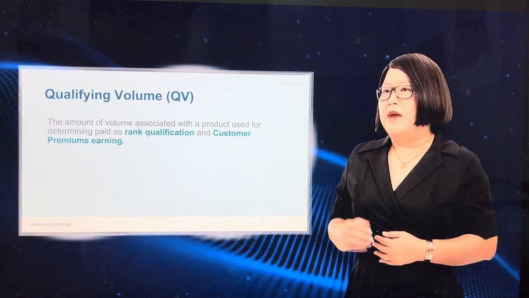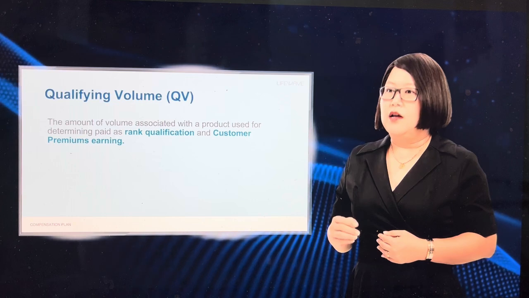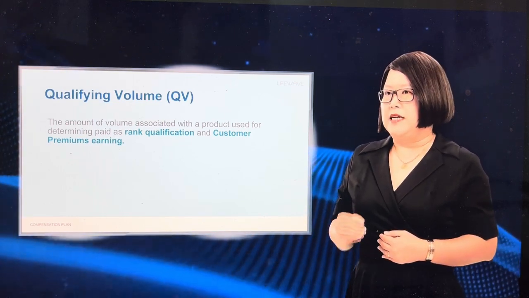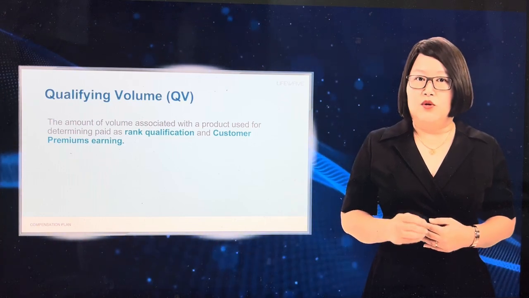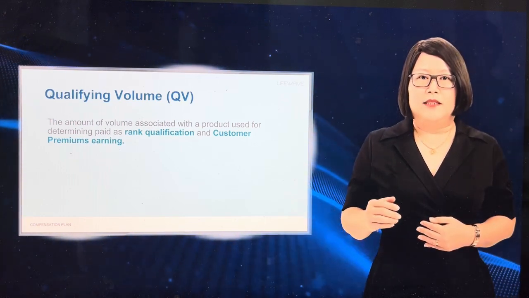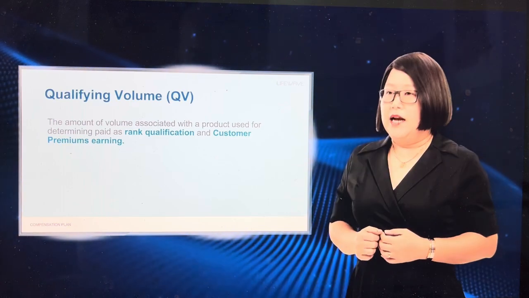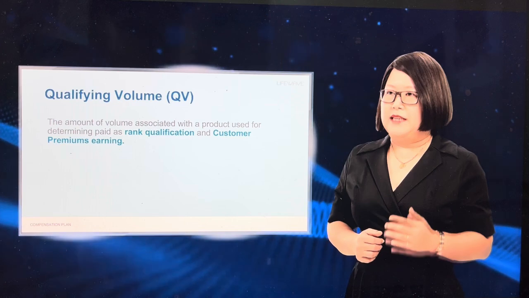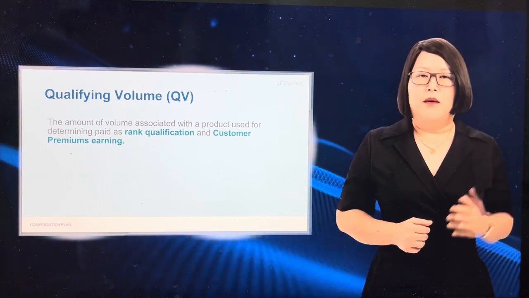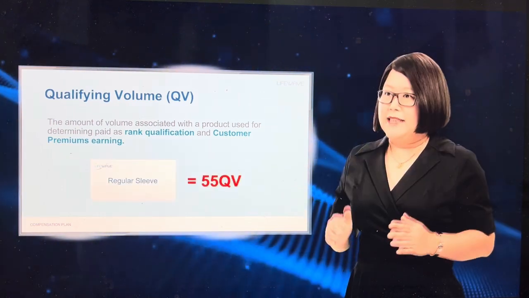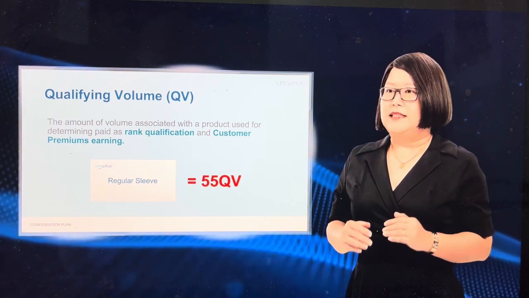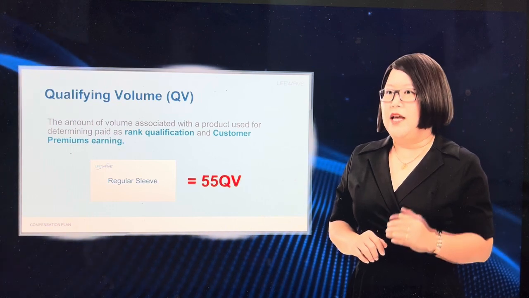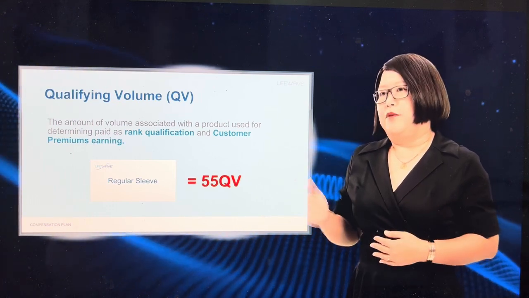Qualifying volume is the amount of volume associated with a product used to determine paid as rank qualification and customer premiums earning. This volume amount is currency neutral and is the same for customers and brand partner purchases. In other words, the QV or qualifying volume awarded for each product will be the same, regardless of who purchased the product, brand partner or customer. As an example, a regular sleeve of product is assigned 55 QV, qualifying volume, and this amount is the same whether it is purchased by a brand partner or a preferred customer.